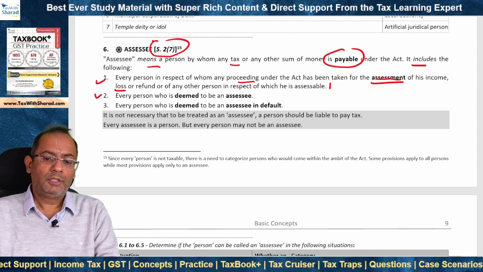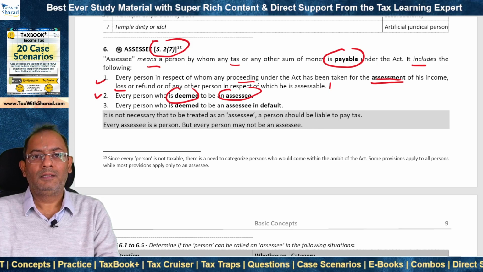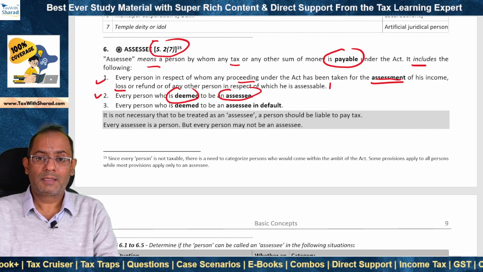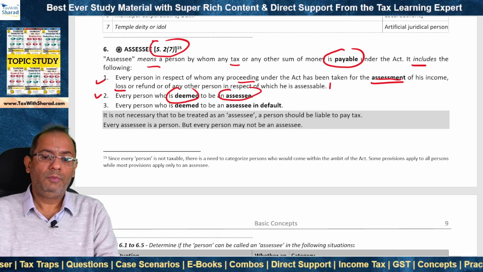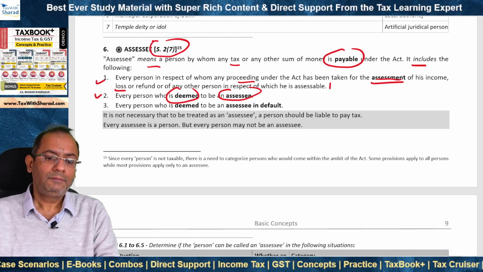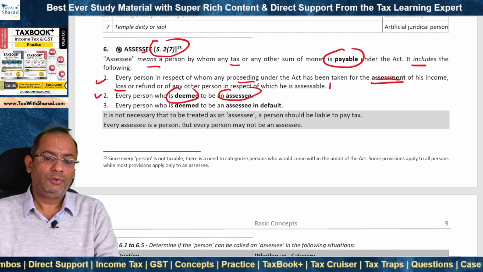Number two, every person who is deemed to be an assessee. Under the provisions of the Act, certain persons may be deemed to be an assessee. For example, in the case of a trust, the trustee is deemed to be an assessee. The trustee is the representative assessee. So the trustee will be called as the assessee under section 27.